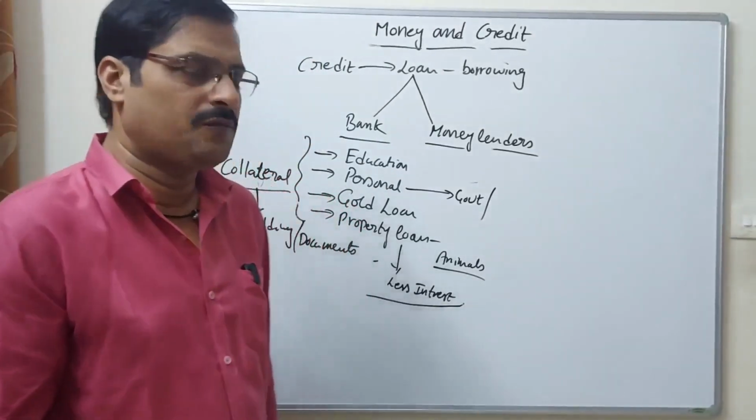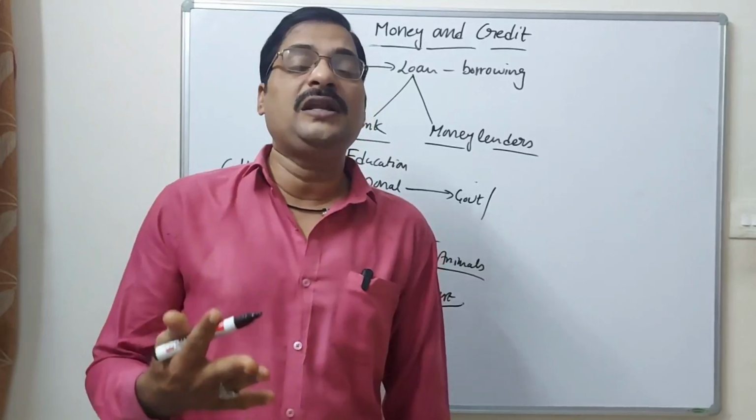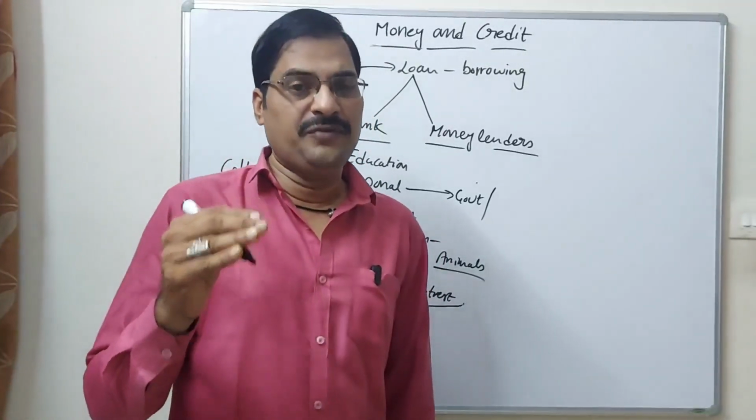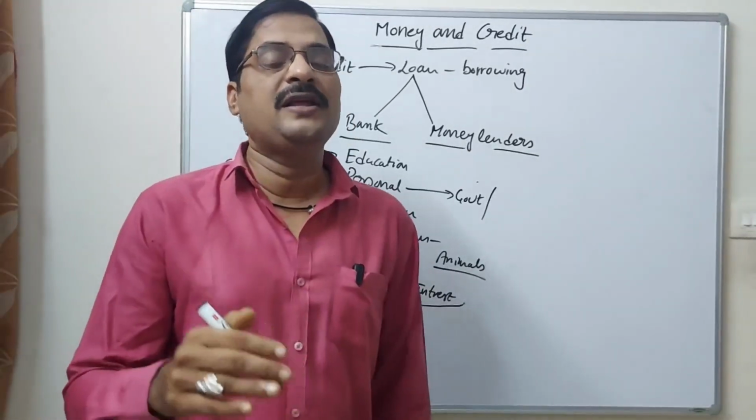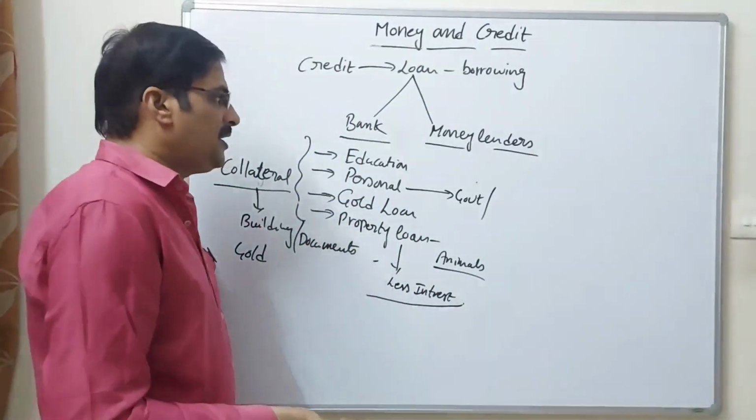If a person has 20 buffaloes, then with the guarantee of 20 buffaloes, the bank provides a loan. That is also one kind of loan.